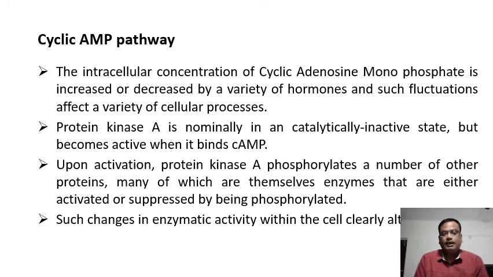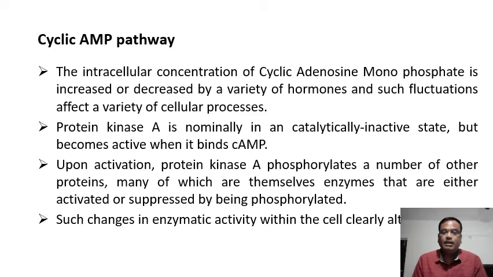Protein kinase A is an enzyme present in the cytoplasm of the cell, in the inactive form. But when it binds with the cyclic AMP molecule, it becomes functional. Now we know when the cyclic AMP is available. Cyclic AMP is available when a hormone molecule binds to the receptor. So the hormone molecule binds to the receptor, it increases the concentration of cyclic AMP molecules. Cyclic AMP binds to the protein kinase A enzyme, and now the protein kinase A enzyme becomes activated.